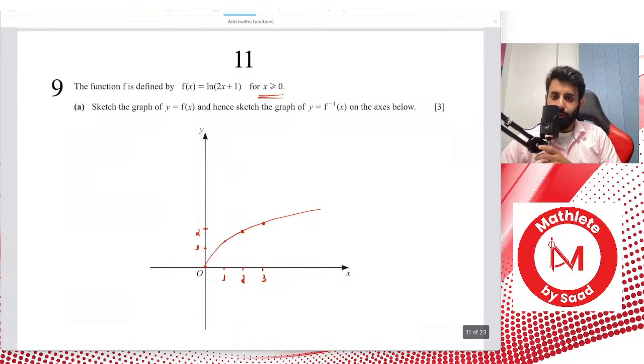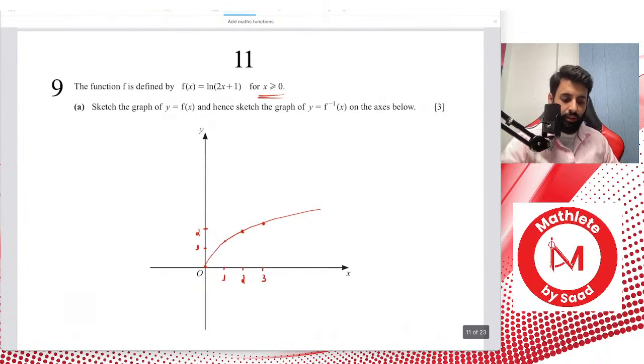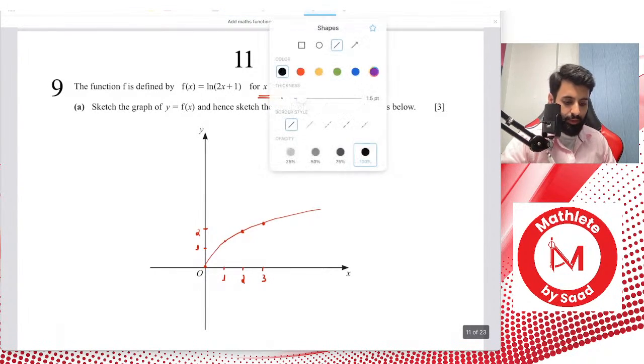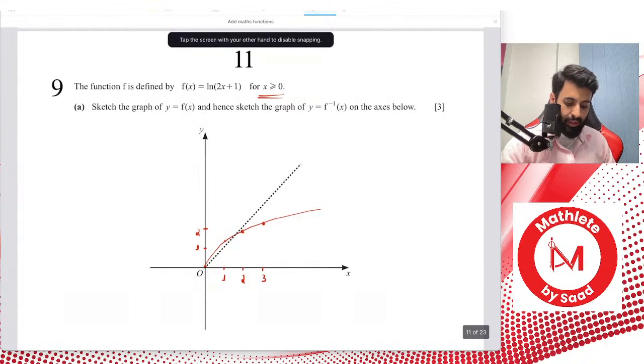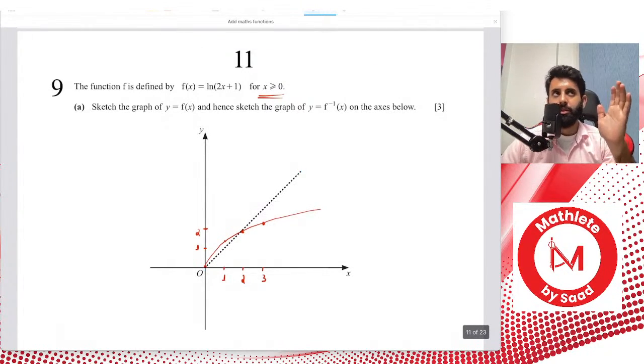Now here's a question for you guys. Whenever we're sketching the inverse function, what is the one thing we keep in mind? You can complete this sentence. I'll make it easier for you. The inverse is a blank. Mohammed Anas has already answered that. Yes, thank you. So the inverse function is a reflection along the line y equals x.